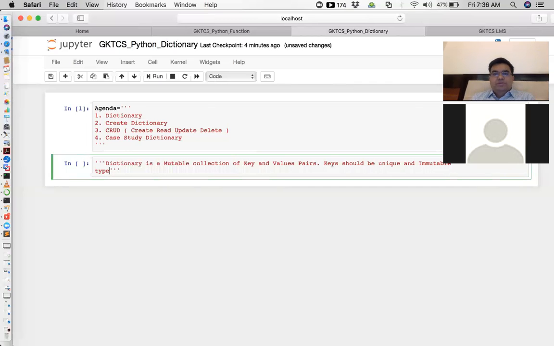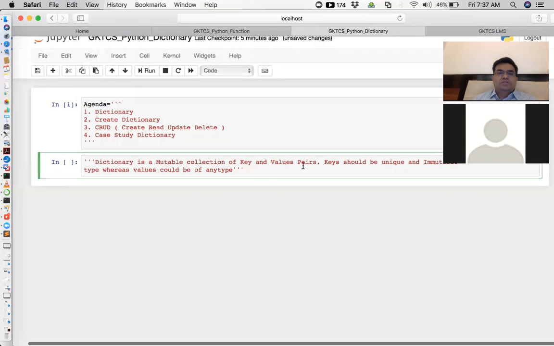They should be unique and immutable. Whereas values could be of any type. What does any type mean? Could be mutable, could be immutable, anything. So we don't have any restriction on values, but we have a restriction on keys. This you have to remember in the dictionary case.